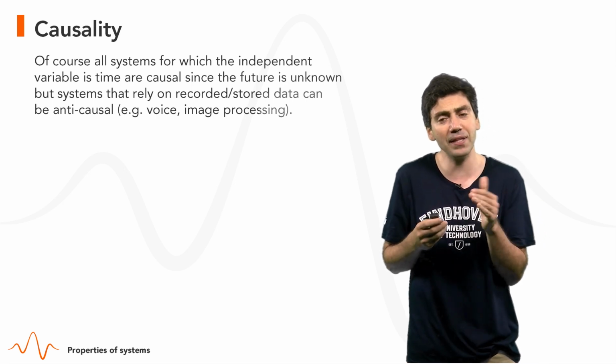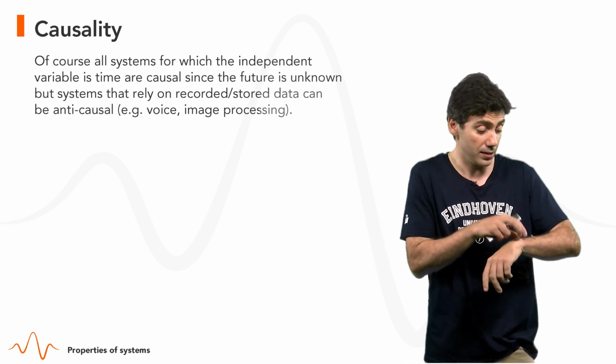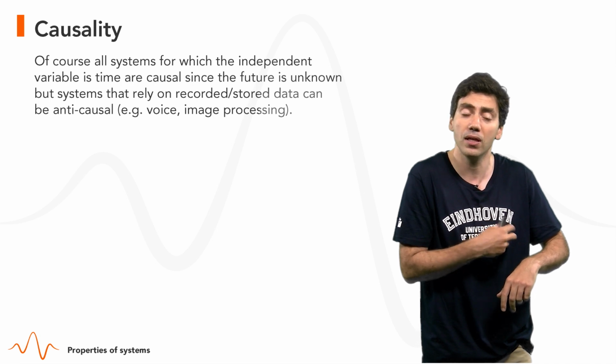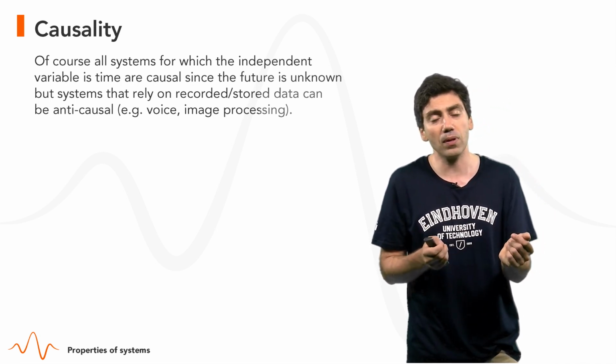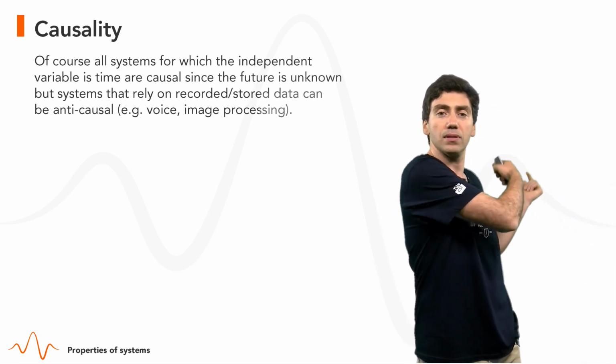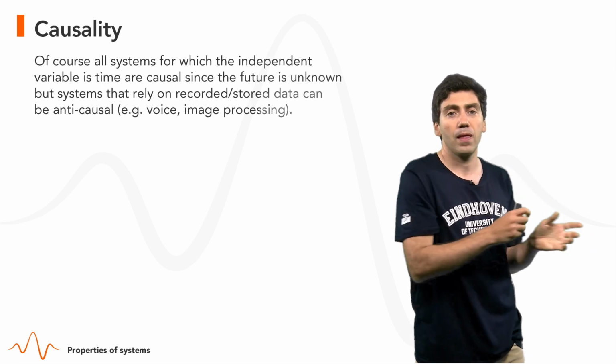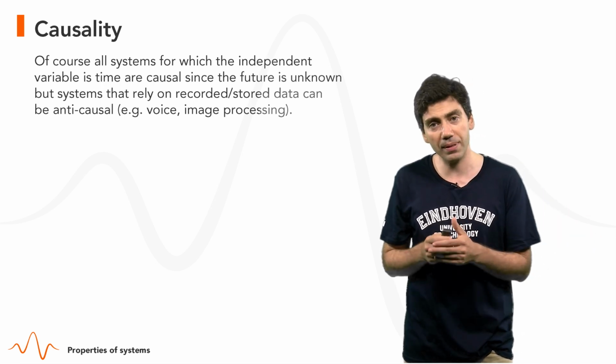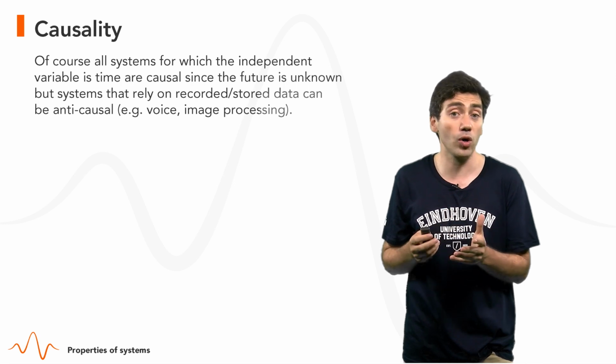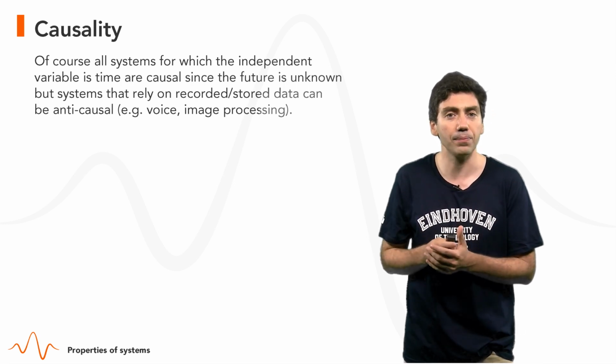And that's because the independent variable in the first example is the time that is running right now for me, and in the second example is the time that has elapsed in the past. So there can be systems that are non-causal, it all depends on what we call time.